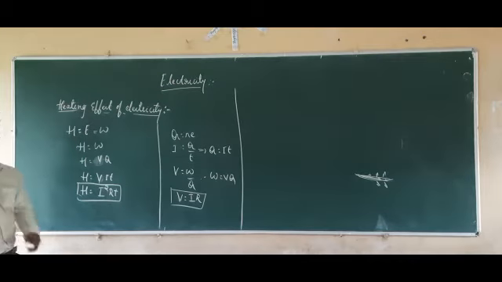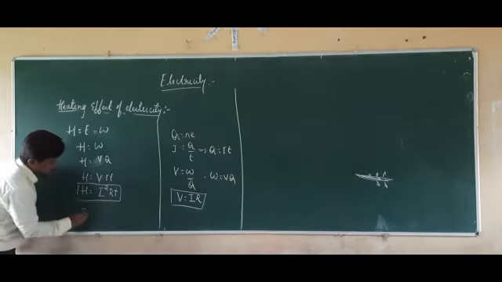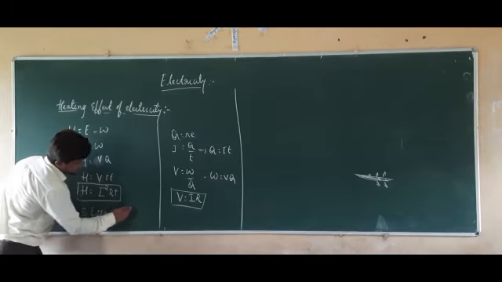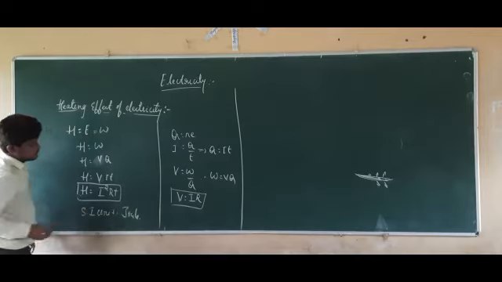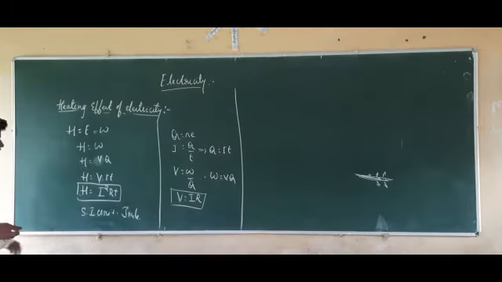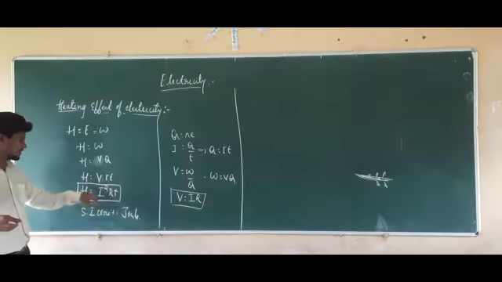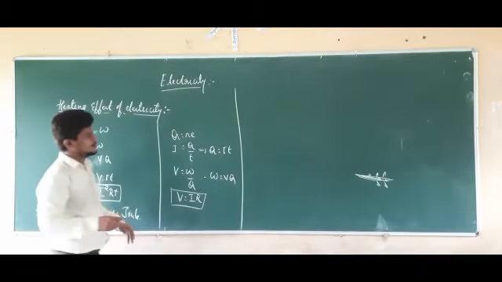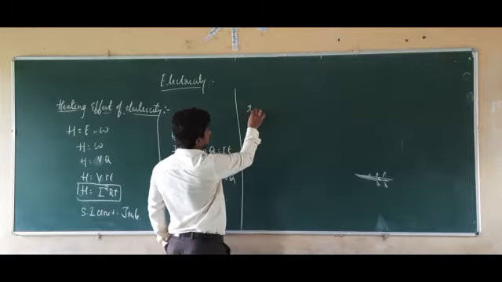So heat is a form of energy. The SI unit of heat is Joule. And whatever formula is coming here, it is known as Joule's law of heating.